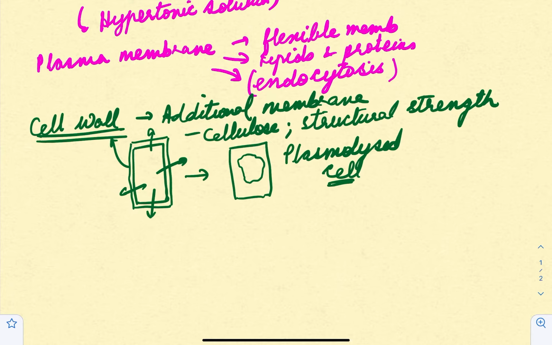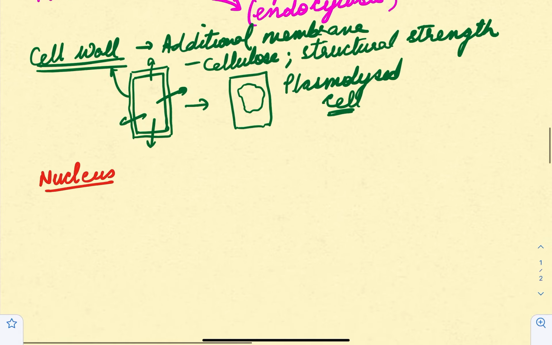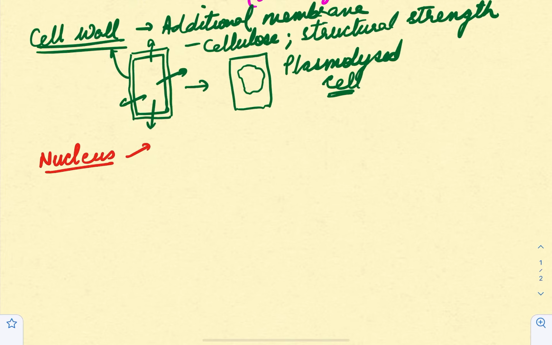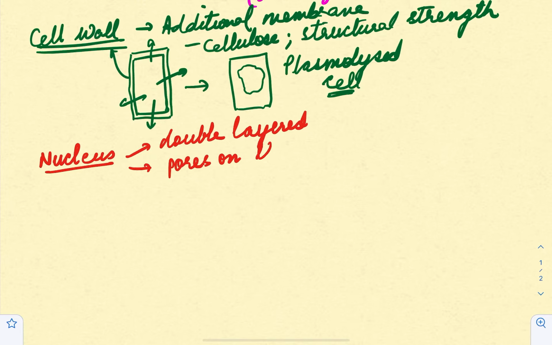Okay, now let's talk about the nucleus. Now the nucleus, as I said, is the control center of the cell. It's basically a double layered structure. It has two membranes, right? And the outer membrane has pores, obviously because things have to move out of it and get inside it, right?